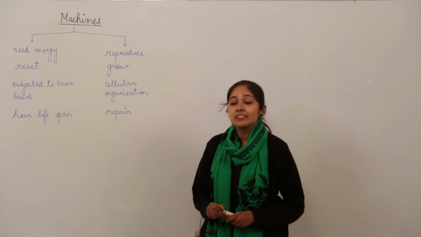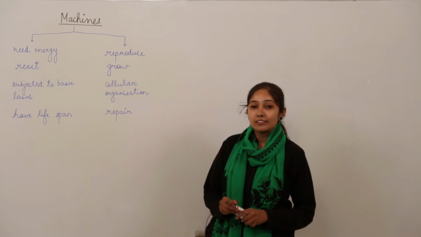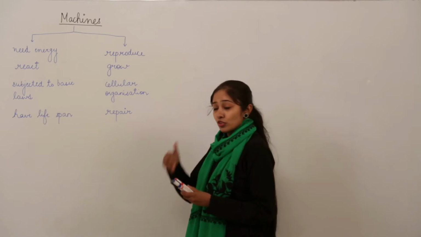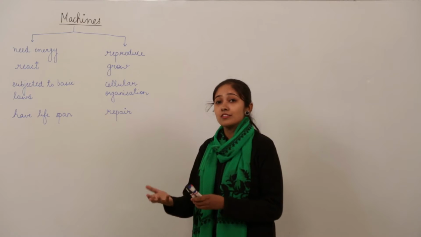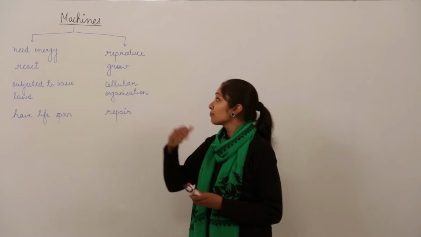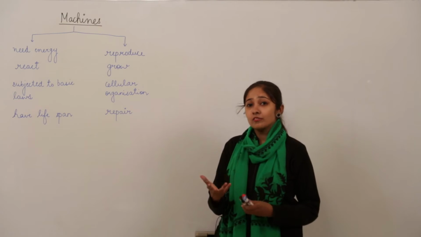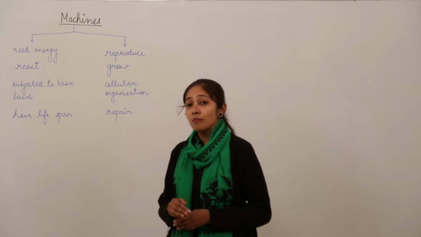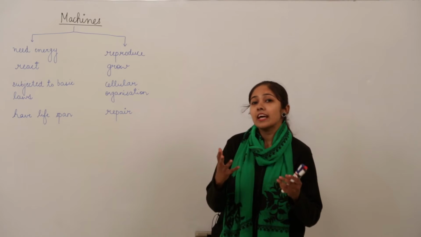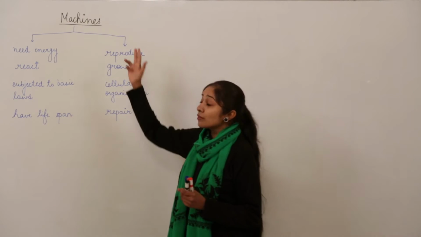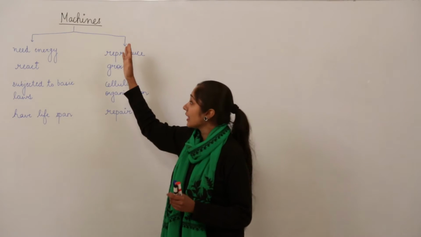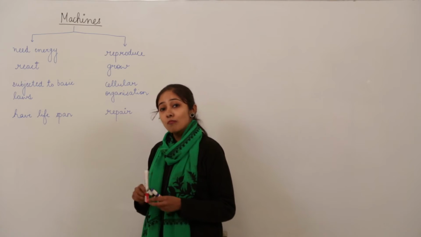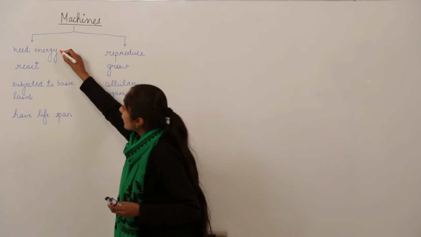So far we have discussed the characteristics of living organisms and the organization structures in a cell, and then tissues to organs, organs to organ system, and so on. If you get a question where you have to compare a living form and a non-living form, let us discuss what characters we can compare. For example, if we talk about machines, you all know that machines need energy, so we provide them energy in the form of fuel so that they work efficiently.